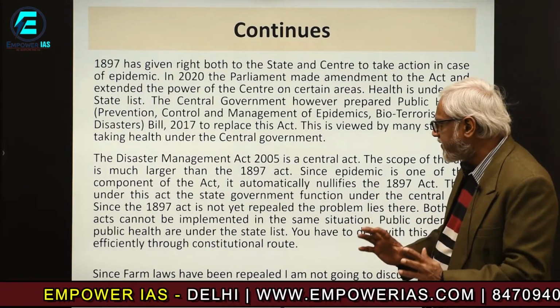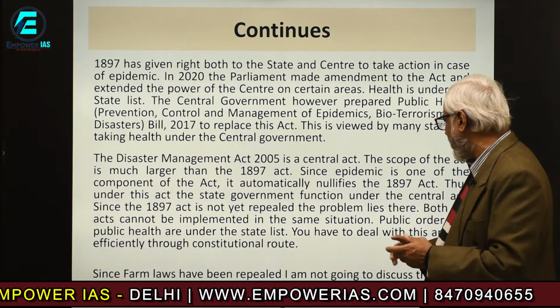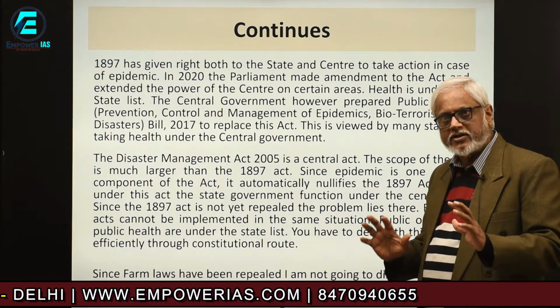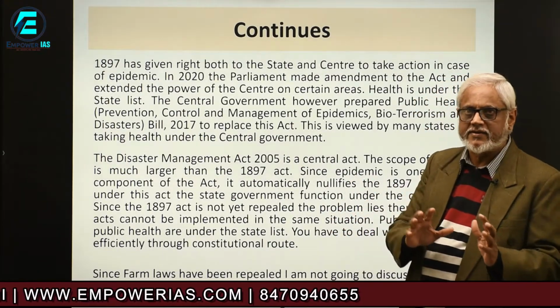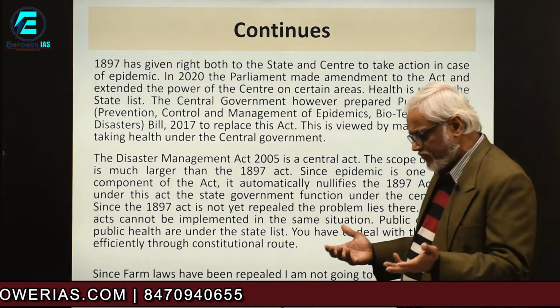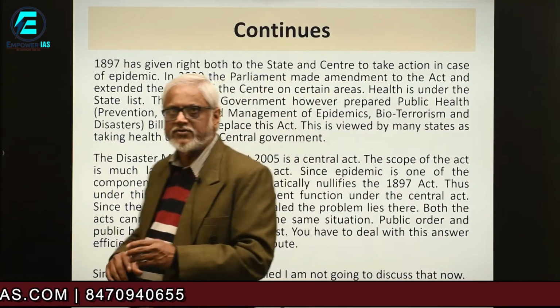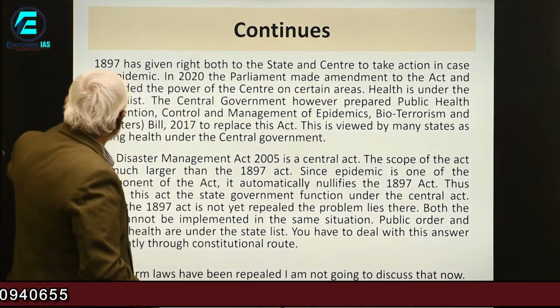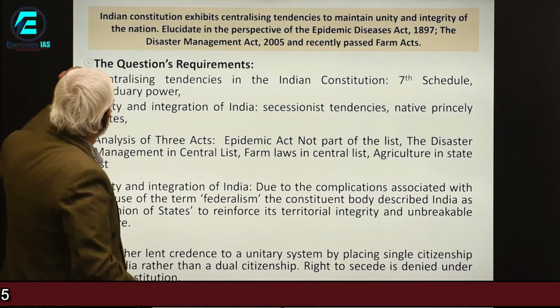Since the 1897 Act is not yet repealed, the problem lies there. So a kind of contradiction remains: centralizing tendency, state list, all these areas we'll have to deal with. And the farm law, since it no longer exists, I am not going to discuss it because it is non-functional today. Now let me go to the next question.